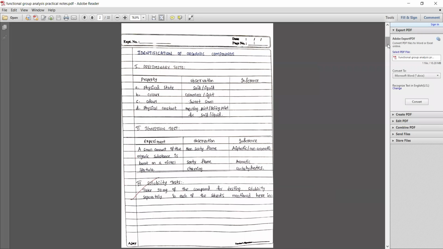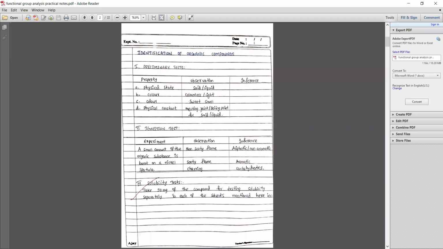Since we have not done any practicals, how many compounds have we done? Only one, right? Carboxylic acid in the lab. So you know how to write the record also, since we have already done that. First, when a compound is given, you have to write its physical properties. That is known as the preliminary test. Physical state you have to write, color, odor, physical constant.